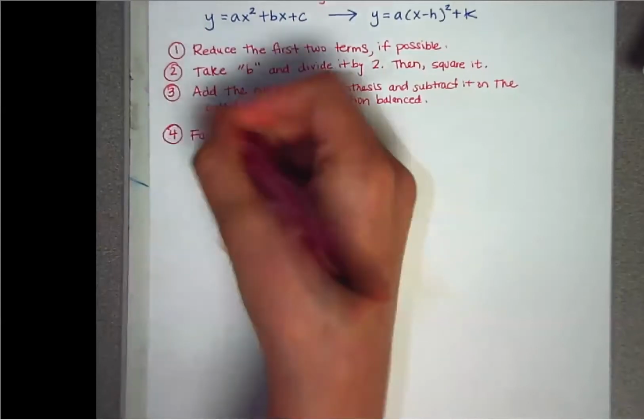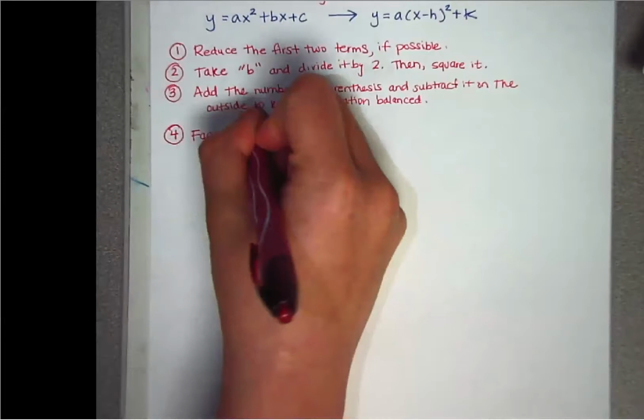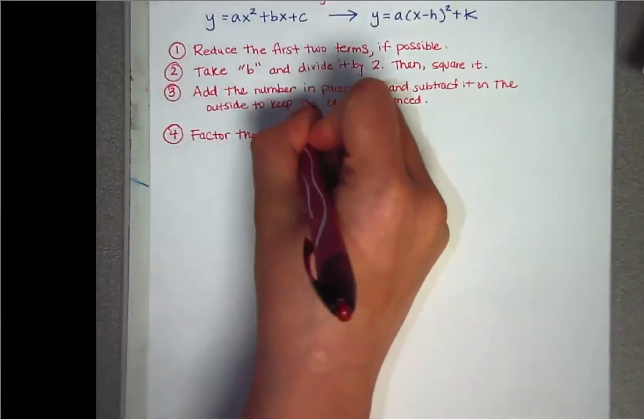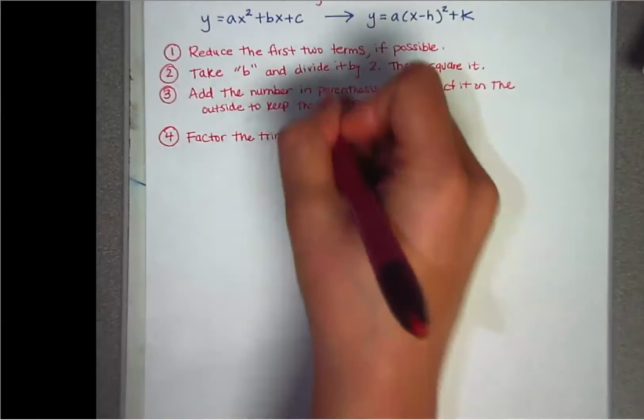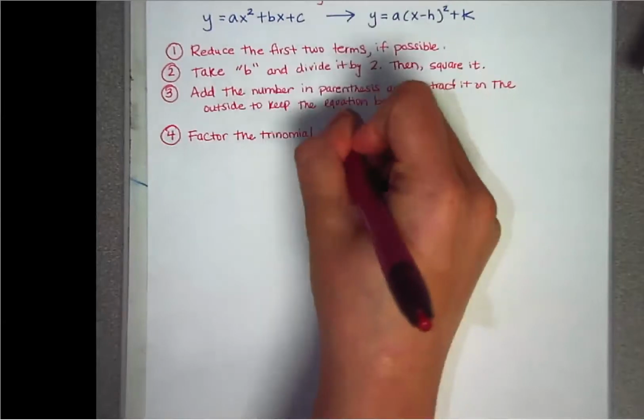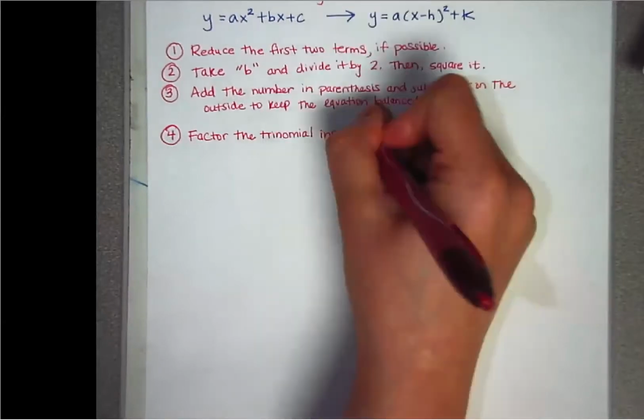And then the last step is going to be to factor the trinomial. I'm going to show you a shortcut for this. This last step should be really fast. Inside of the parentheses.